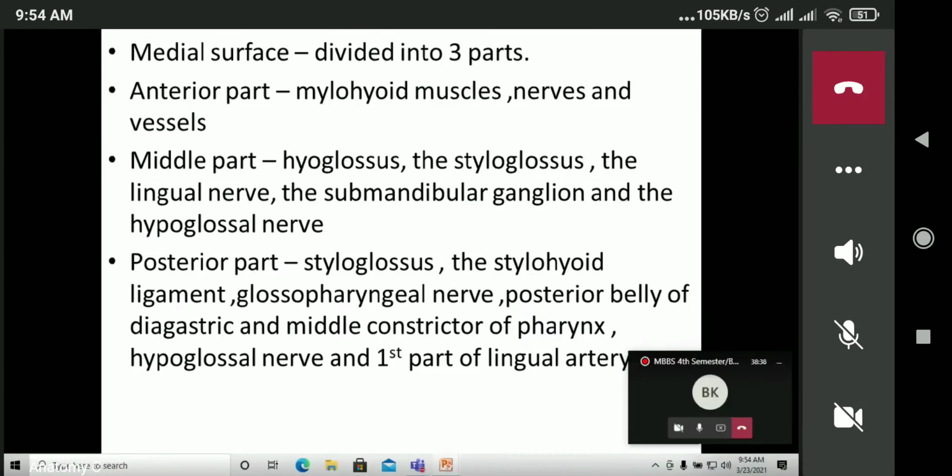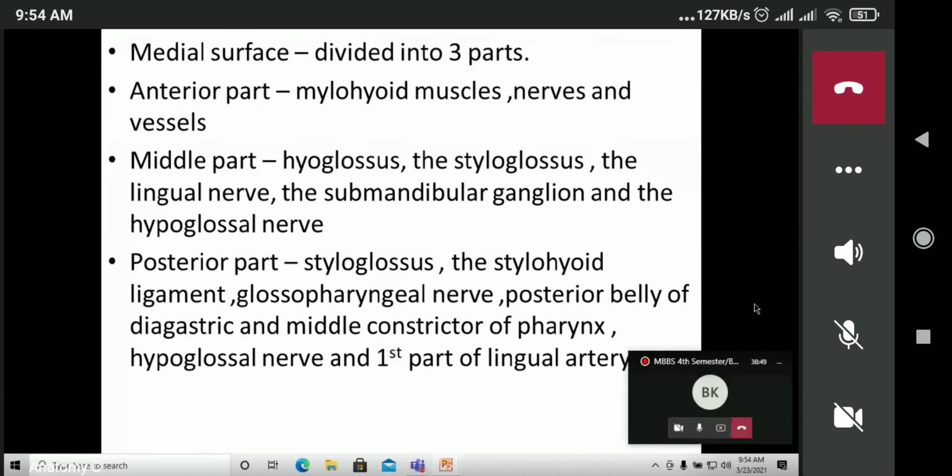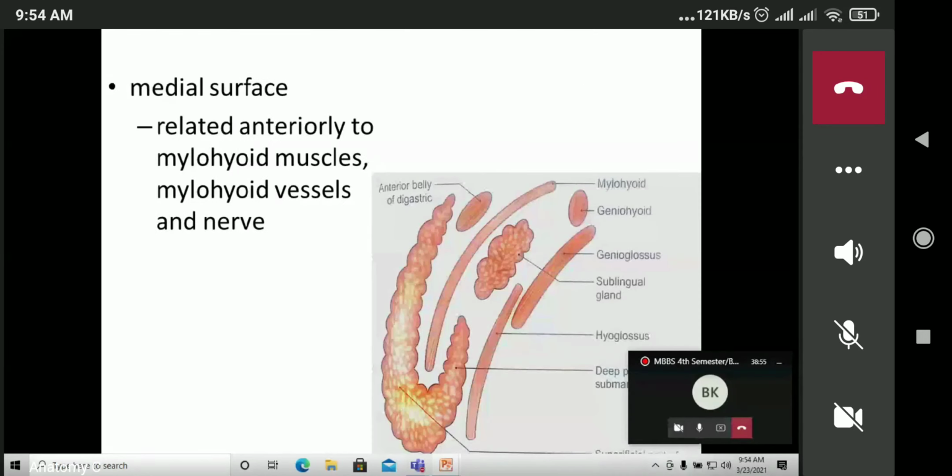So the medial surface is divided into three parts: the anterior part, the middle part, and the posterior part. The anterior part is related with the mylohyoid muscles, nerves, and vessels.